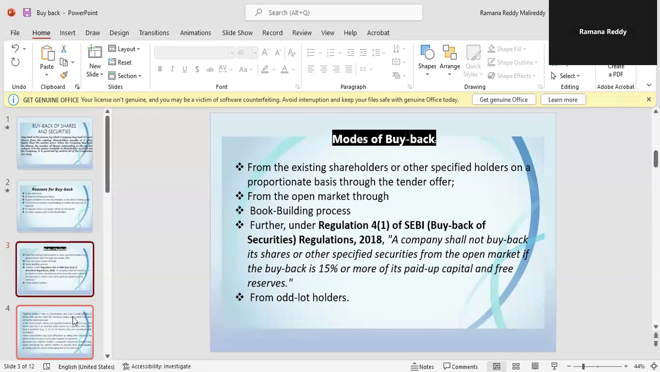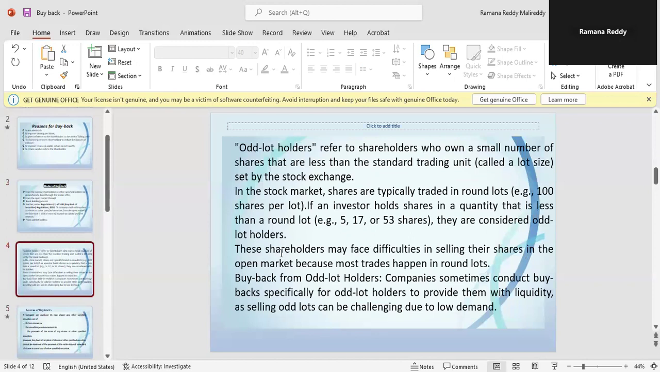The other mode is from odd lot holders. What are odd lot holders? It refers to shareholders who own a small number of shares that are less than the standard trading unit, called a lot size, set by the stock exchange. In the stock market, shares are typically traded in round lots, for example 100 shares per lot. So if an investor holds shares in a quantity less than a round lot, for example 5 shares, 17 shares, or 53 shares, they are considered odd lot holders.